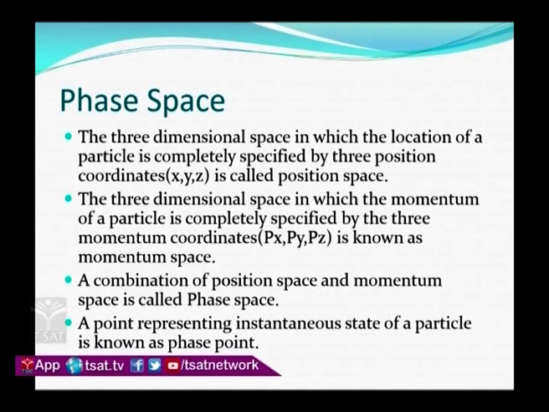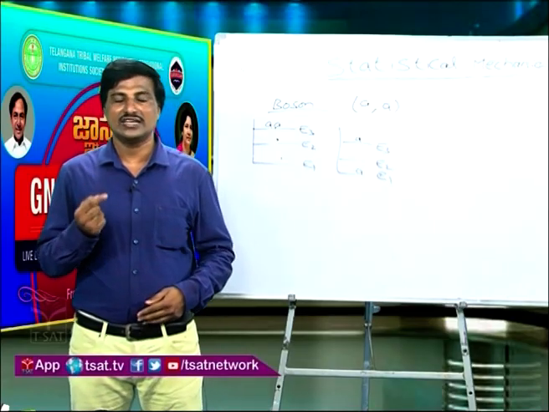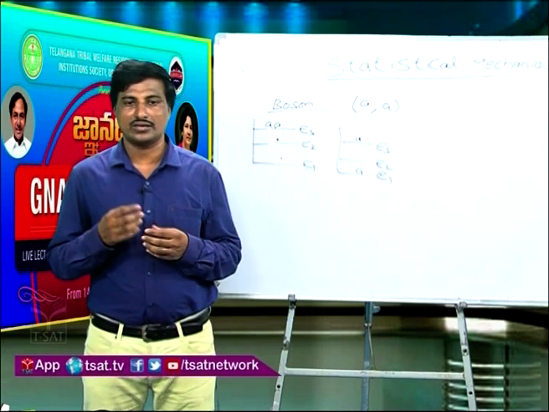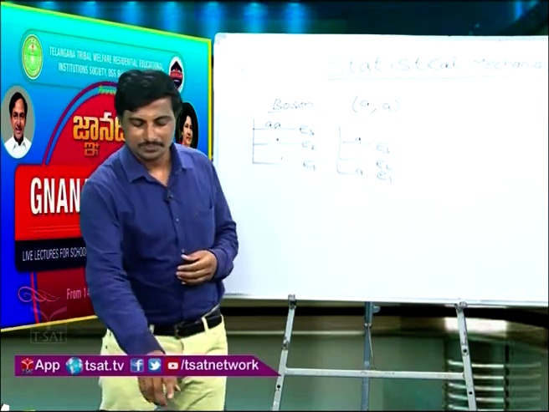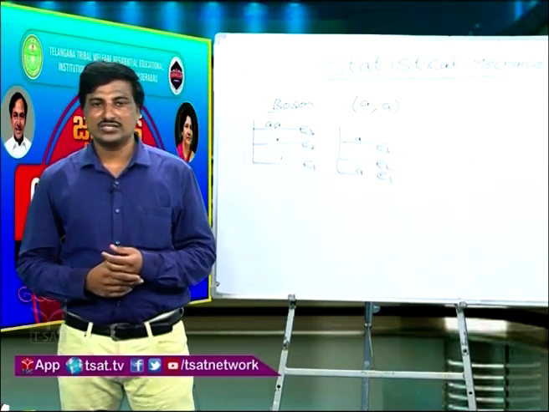Mu space means we have 6 coordinates, where 3 coordinates are position x, y, z, and 3 coordinates are related to momentum. Okay. So, a point representing the instantaneous state of a particle is known as a phase point. So, if you take a particle, a point that represents its instantaneous state, this is generally known as a phase point. Then this is phase space.